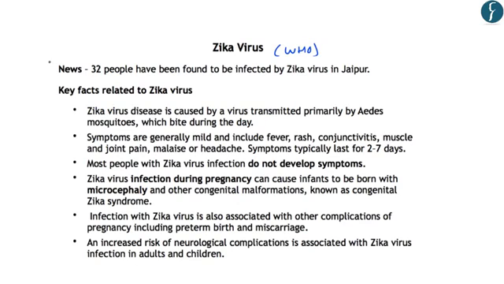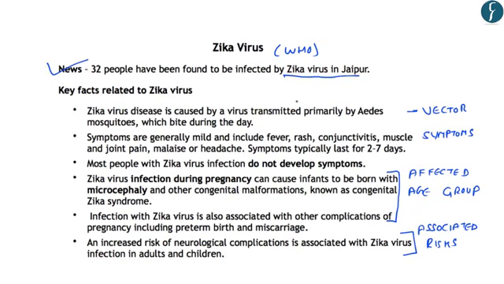Now this article is in the news because 32 people have been found to be infected with the Zika virus in Jaipur in Rajasthan. Regarding the Zika virus, these 4 points should be kept in mind: the vector which transmits the Zika virus; secondly, the symptoms related to Zika virus; which age group is affected by it; and finally, the risks associated with the Zika virus.